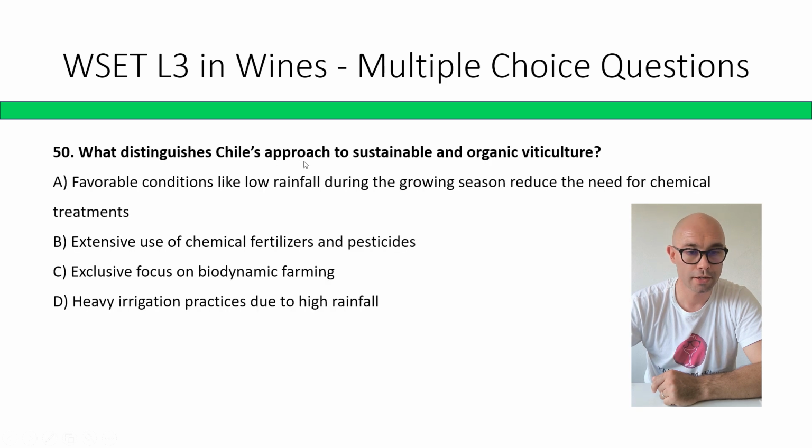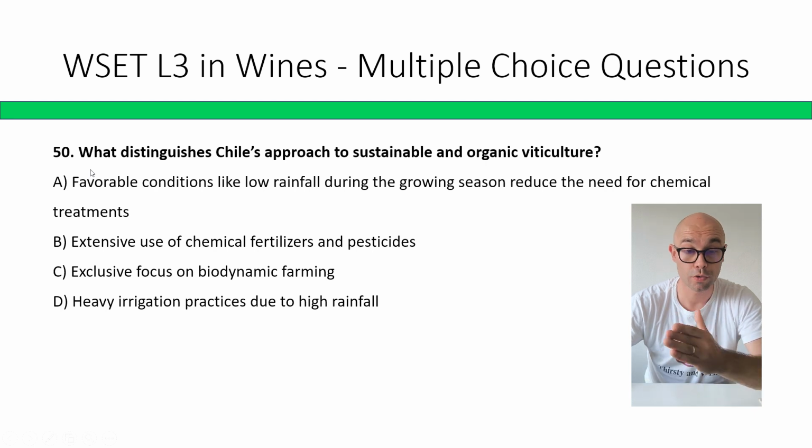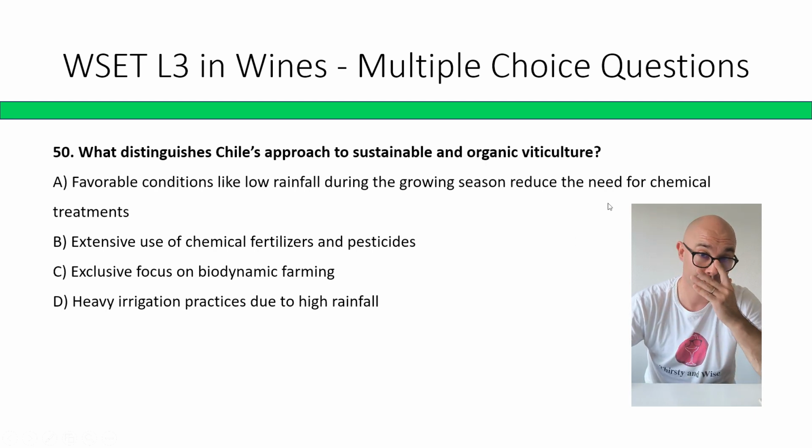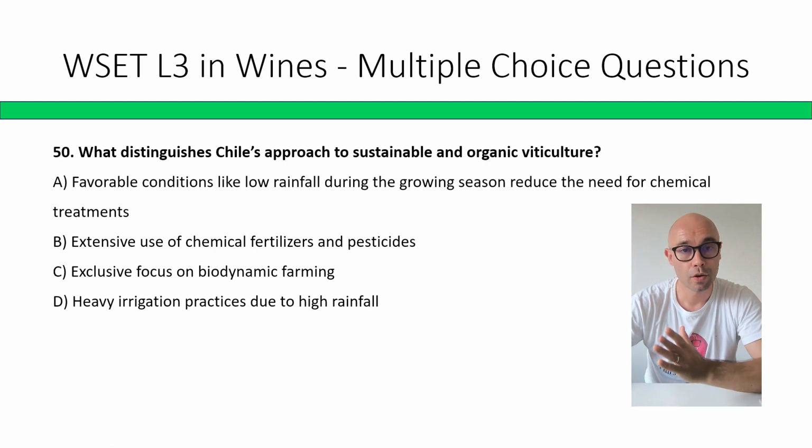What distinguishes Chile's approach to sustainable and organic viticulture? A: Favorable conditions like low rainfall during the growing season reduce the need for chemical treatments. B: Excessive use of chemical fertilizers and pesticides. C: Exclusive focus on biodynamic farming. D: Heavy irrigation practice due to high rainfall. The correct answer is A: favorable conditions, low rainfall during the season. They reduce the stress on vines with disease pressure, and for this they need minimum chemical treatments.